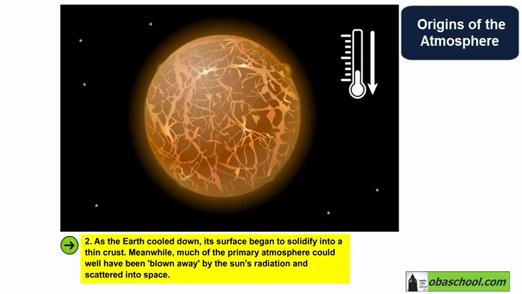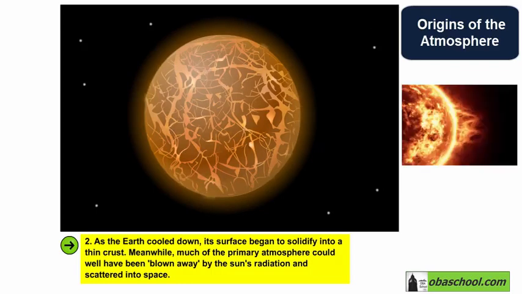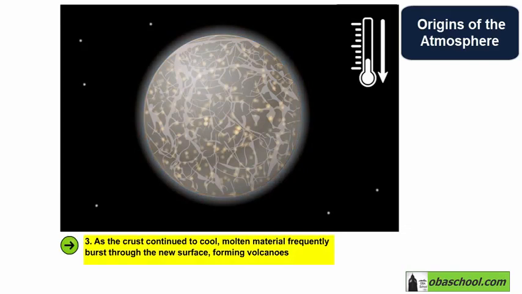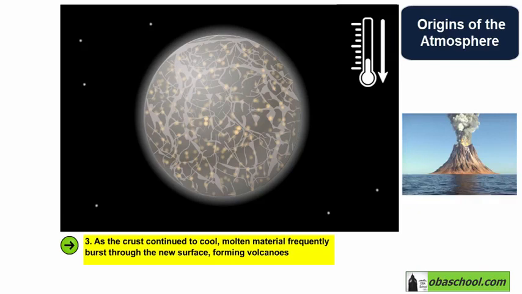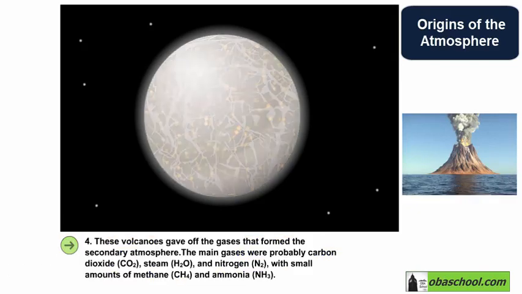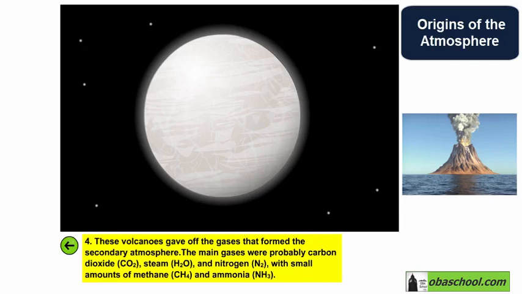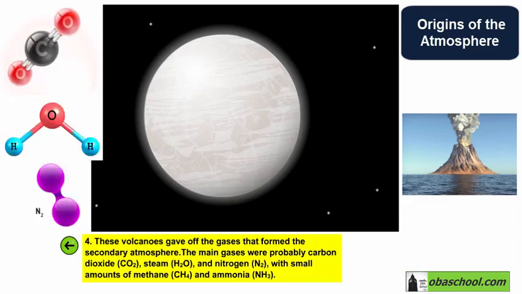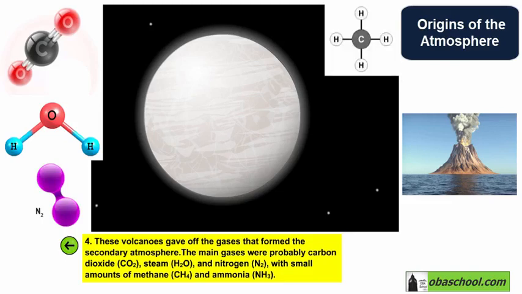As the Earth cooled down, its surface began to solidify into a thin crust. Meanwhile, much of the primary atmosphere could well have been blown away by the sun's radiation and scattered into space. Then, as the crust continued to cool, molten material frequently burst through the new surface, forming volcanoes. These volcanoes gave off the gases that formed the secondary atmosphere. The main gases were probably carbon dioxide, steam, and nitrogen, with small amounts of methane and ammonia.